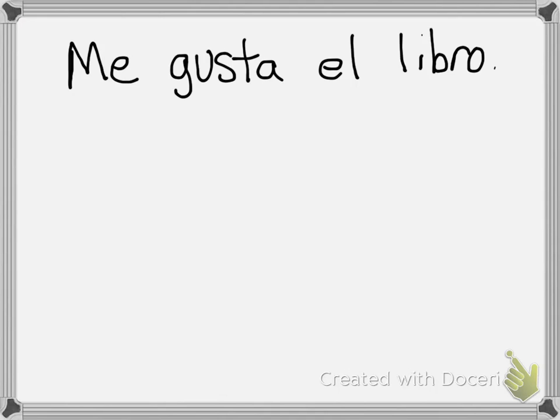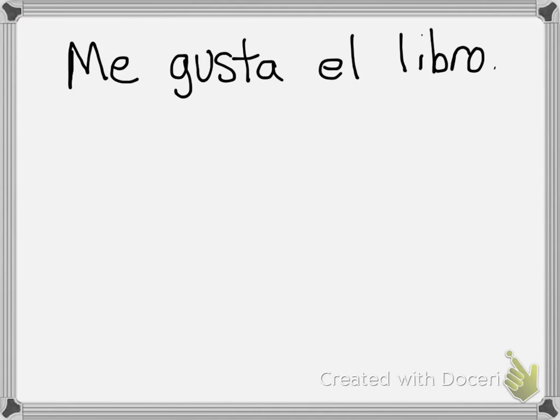And our subject is what controls the conjugation of our verb, gustar. So that's why we use the singular conjugation, gusta. And then me is the indirect object pronoun. That is to whom the book is pleasing. So if we read it backwards, the book is pleasing to me. So your conjugation of your verb has nothing to do with me. It has to do with libro.